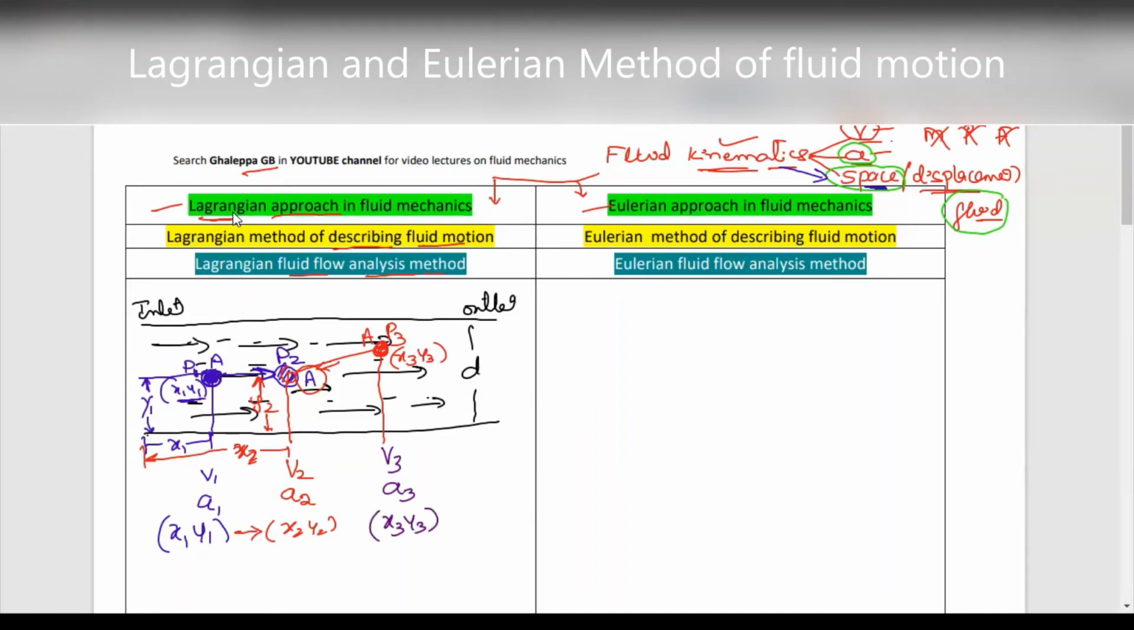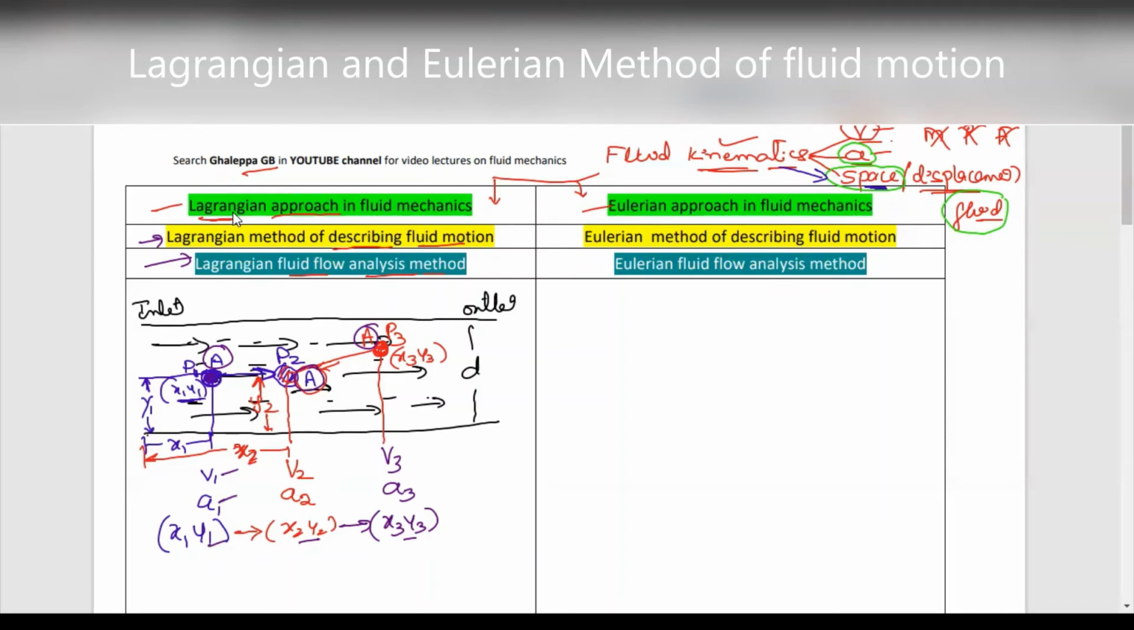So the fluid particle has moved from x2, y2 to x3, y3, which means it has taken some displacement. So what does it mean in the Lagrangian method? In the Lagrangian method, we are studying the properties of each fluid particle. Here also I have taken a particle. The properties are velocity, acceleration, space coordinates, as well as time of the fluid particle in each